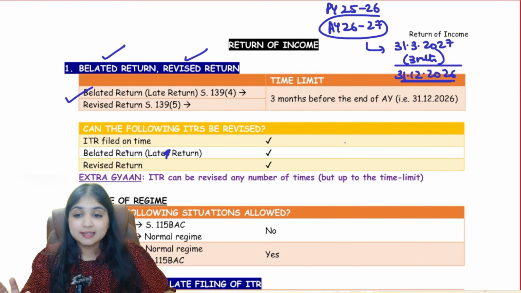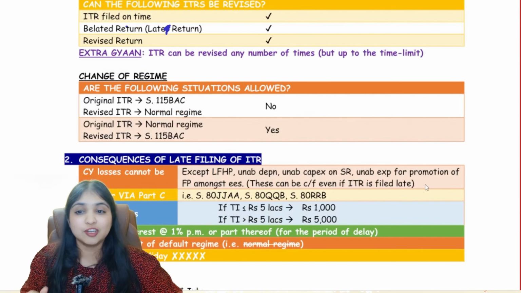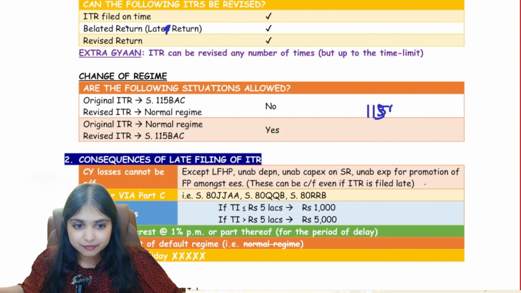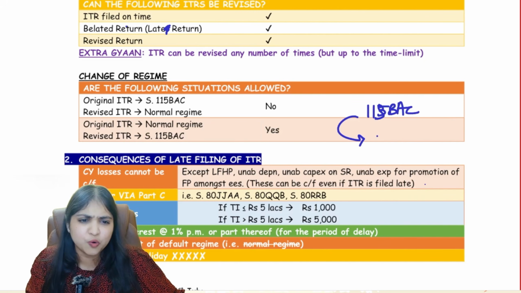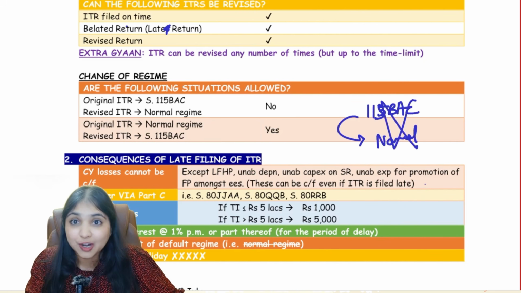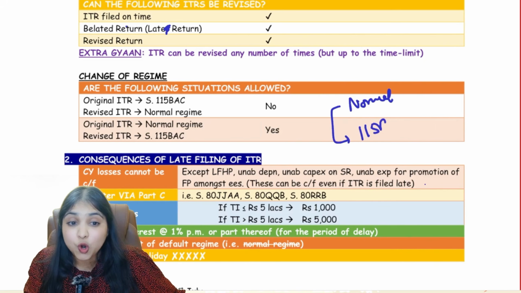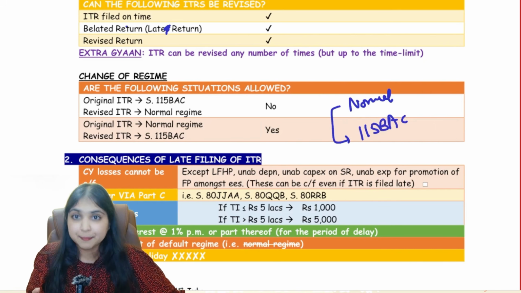Okay, guys. Then listen to me. Are the following situations allowed? This is interesting. If my original return is filed in 115 BAC, can I revise the return and say, no, now I will follow normal regime? I can't do that. But if my original return is filed in normal regime, and if I revise my return and say I will follow 115 BAC, government will be more than happy.